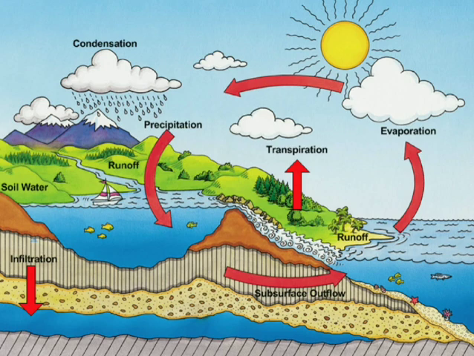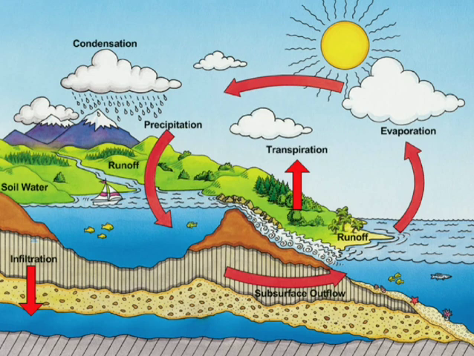So in this image, it is very clear that due to the excessive heat of the sun, the water from different water bodies will evaporate, and the water vapor cools down and changes into clouds. That process is called condensation. Then the clouds will come down to the earth's surface in the form of rain, snow, or sleet. That process is called precipitation.